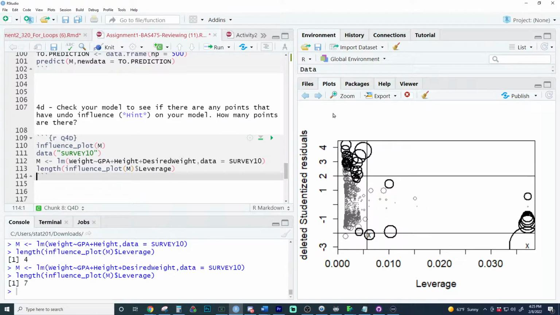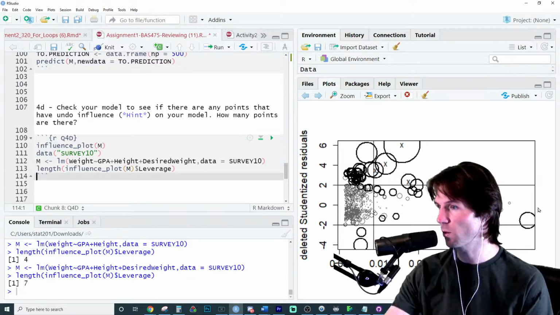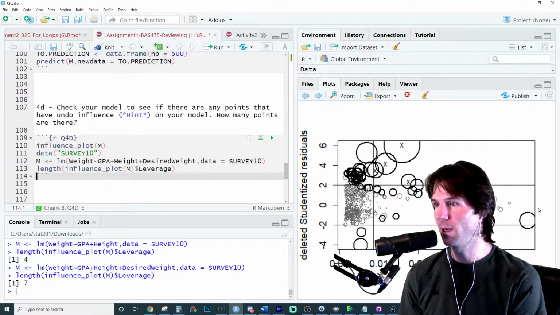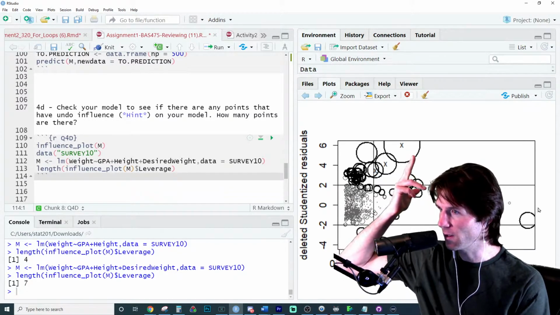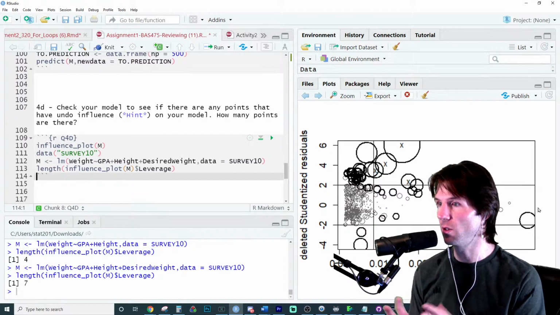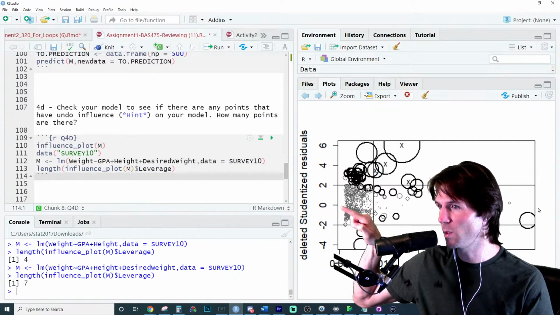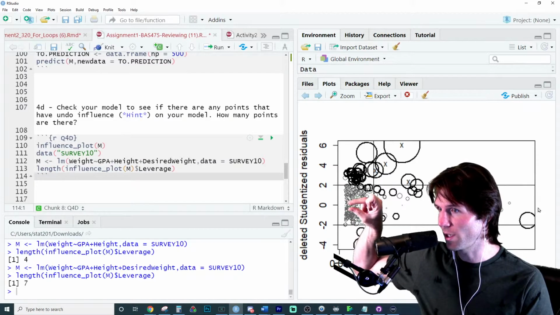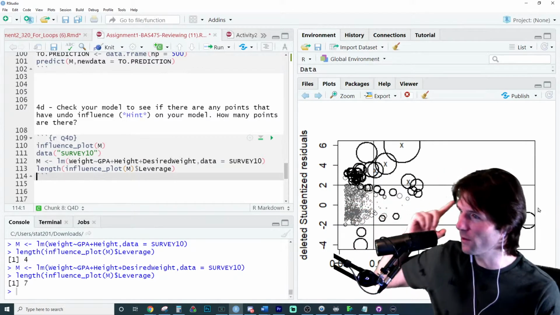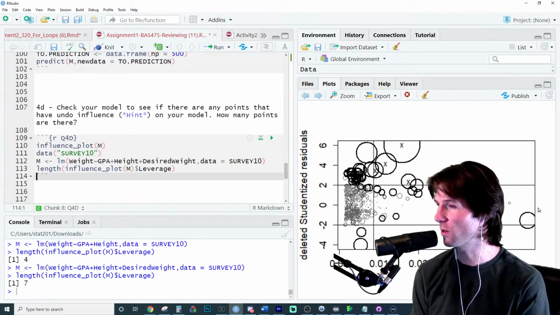That's a super influential point, and it's a combination of leverage. The more leverage you have, and the further you are away from the model, which is where you would have no residual, the more influence. Residual is how much the model misses by. That's basically what combines into the idea of influence. Influence is kind of the mathematical combination of the two. You don't just multiply them, but it does kind of make sense, because if you have zero deleted studentized residual, you don't have any influence. Even these points over here are very tiny because they have no deleted studentized residual.